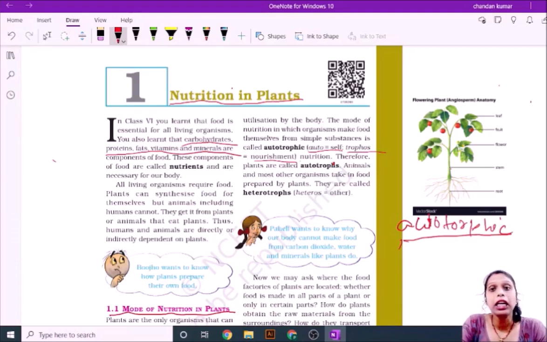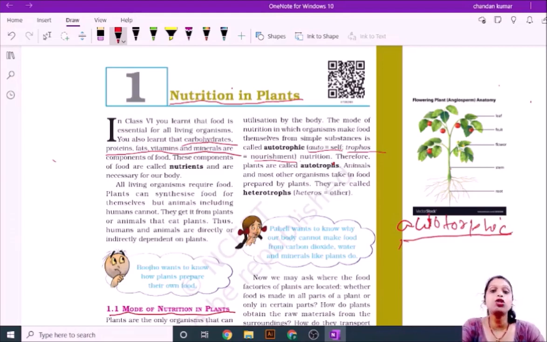And the next type of mode described in this chapter is called saprotrophic. When the mode of nutrition is taken by a living organism from dead or decaying material, it is called saprotrophic, and this type of organism is called saprotrophs.